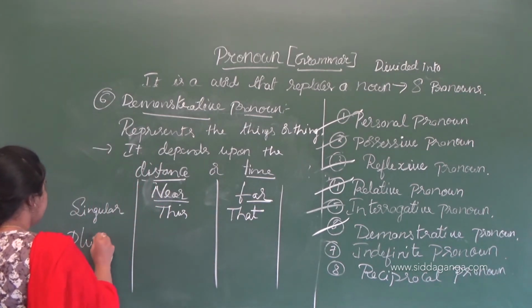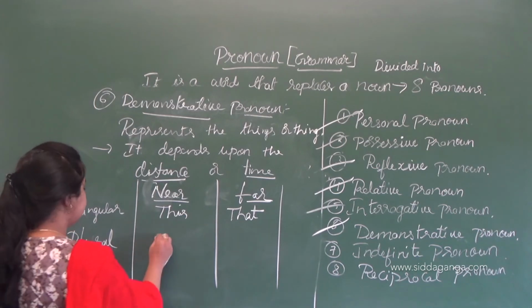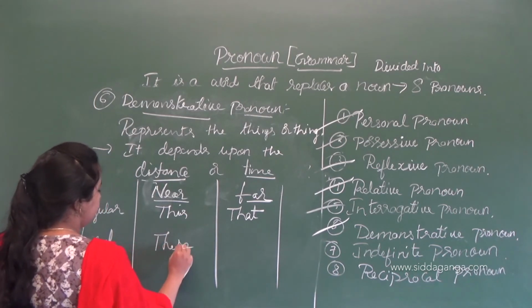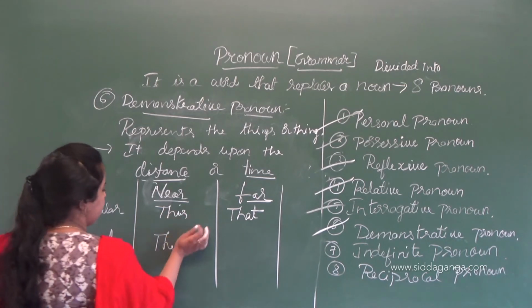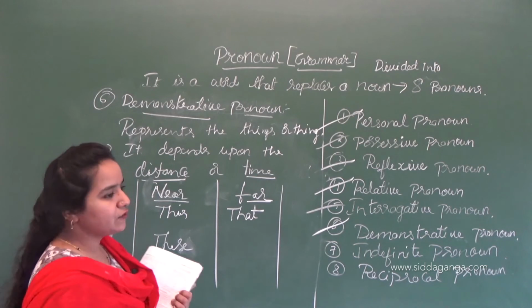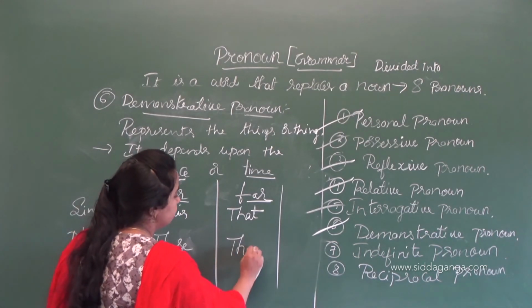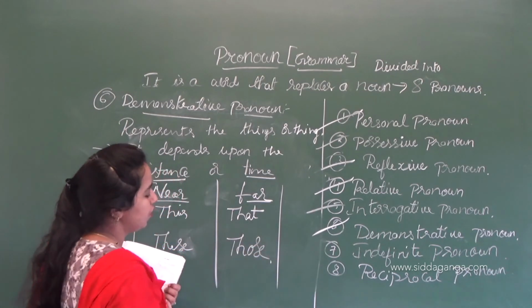If it is plural and near, it becomes these. And if it is far and plural, those are called those.